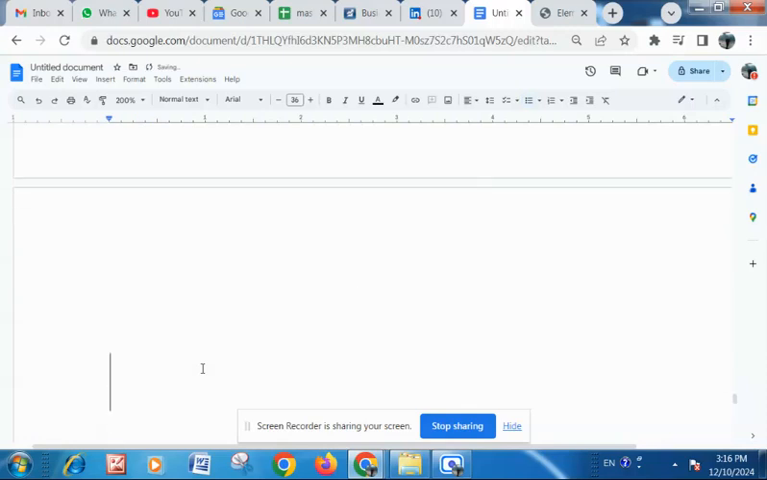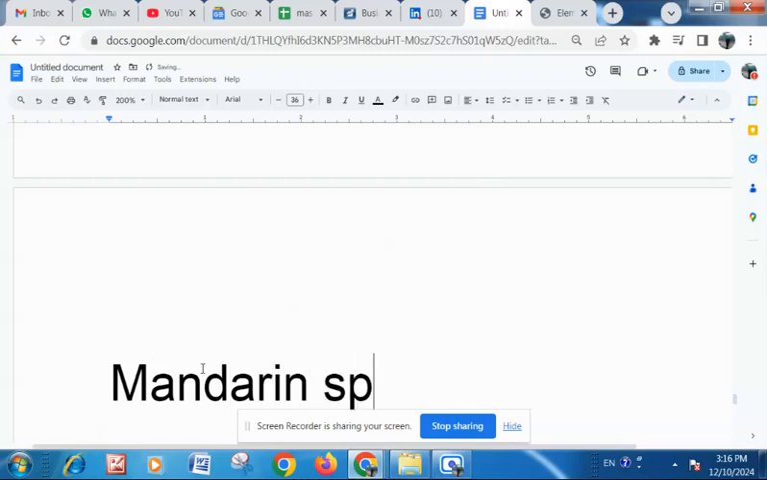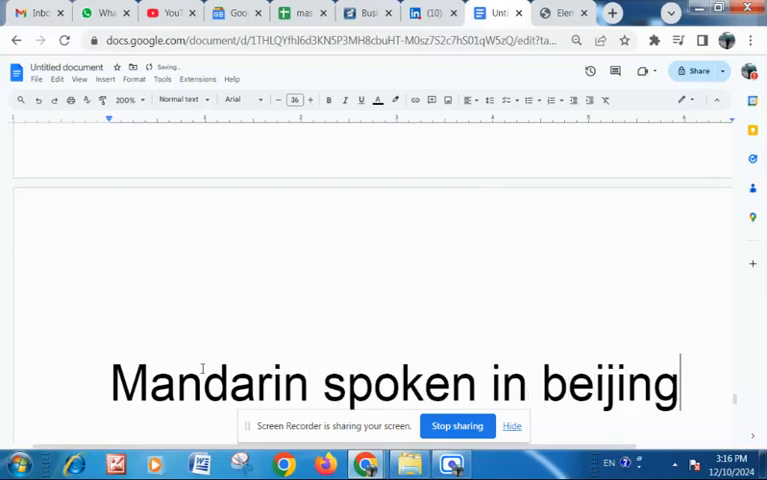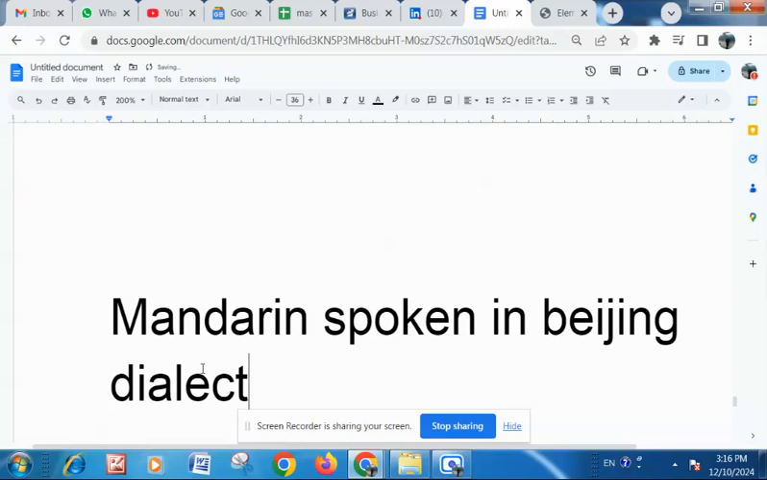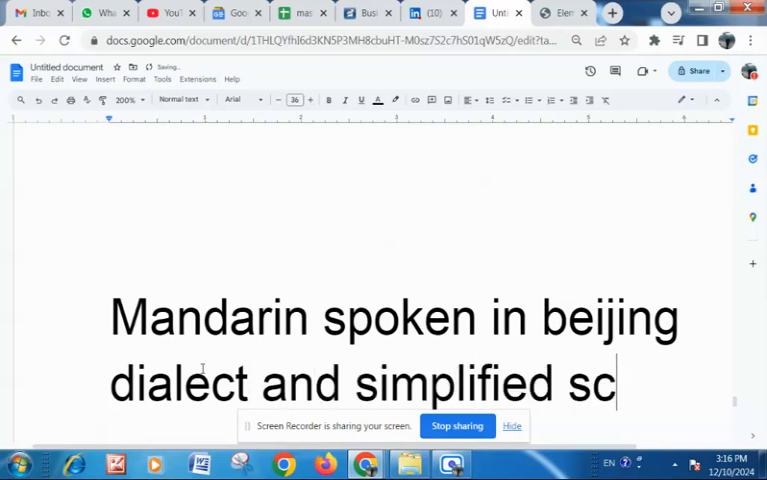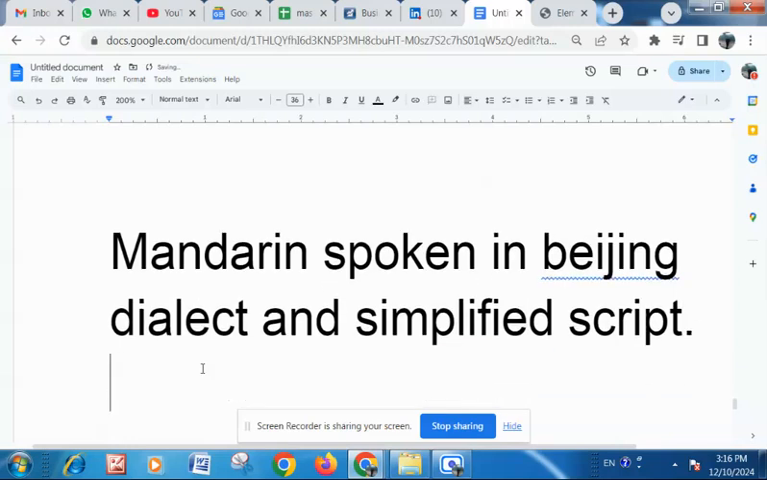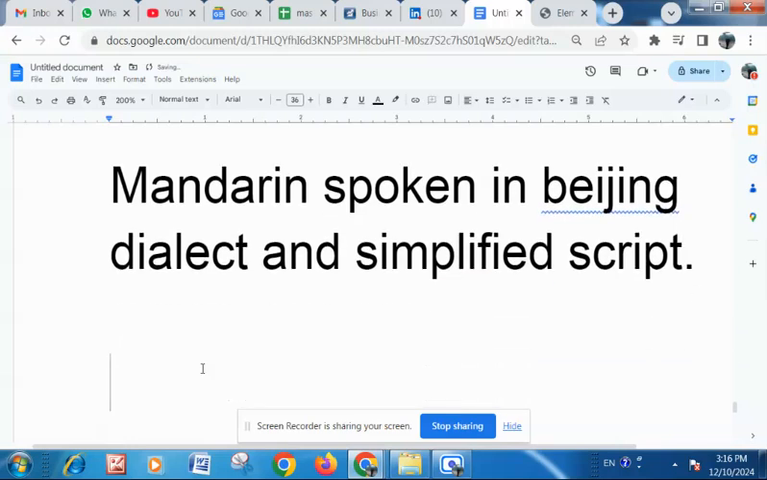So this is what we are going to learn, what everybody in China learns and every foreign student or second language learner also learns. That is Mandarin spoken in Beijing dialect and simplified script. This is what we are going to learn. And how are we going to learn it? We are going to learn it the HSK way.